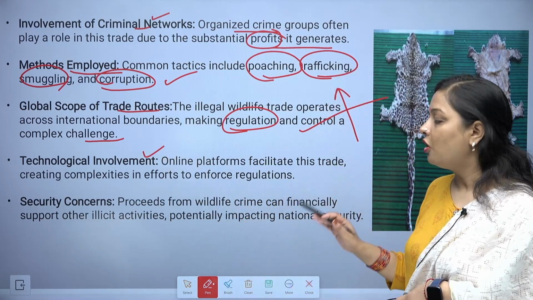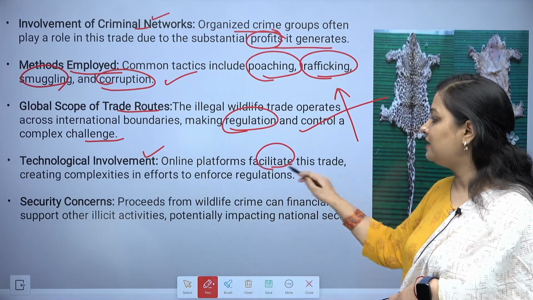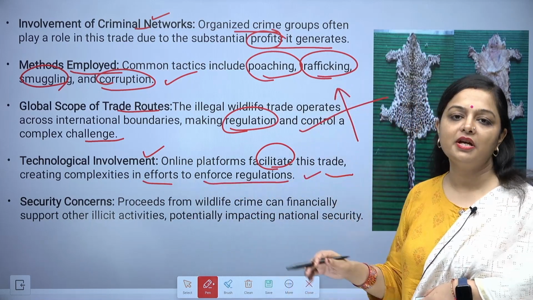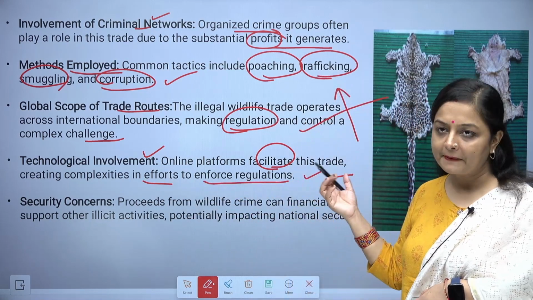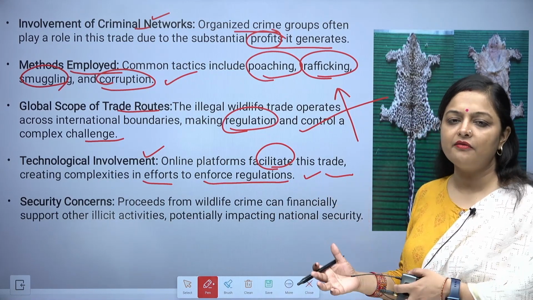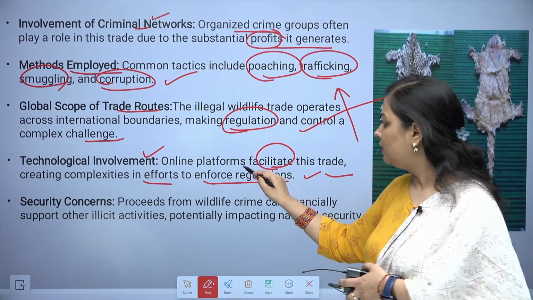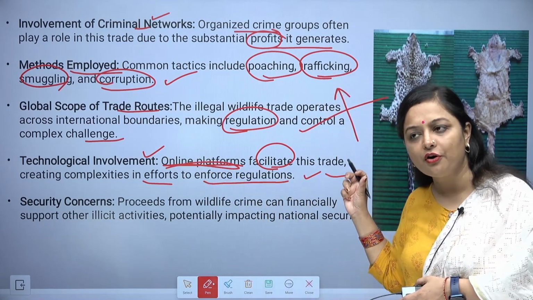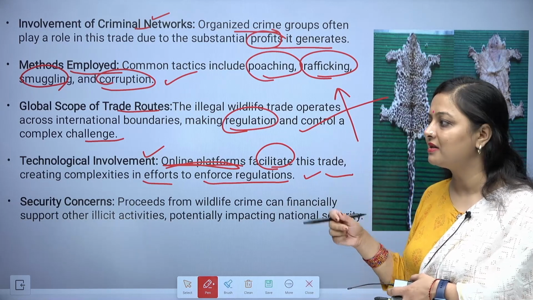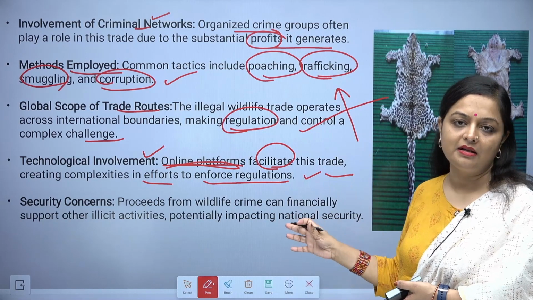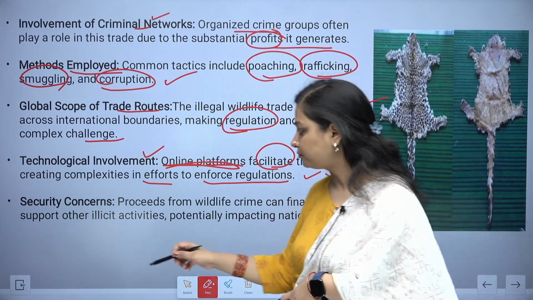Technological involvement. Online platforms facilitate this trade, creating complexities in efforts to enforce the regulations. Here comes the dark web, or any other kind of website, the online platforms. Those are the ones which are facilitating, or you can say pushing, this kind of illegal wildlife trade to happen.